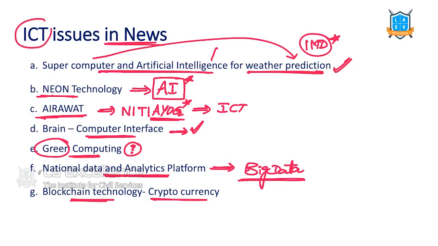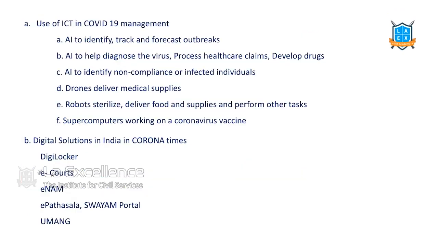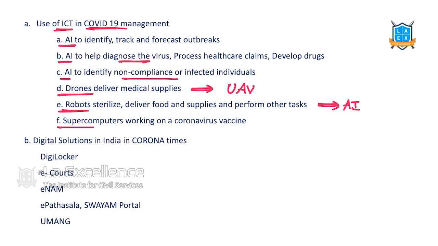So ICT as an issue is in news for these, and there are other areas. Here, use of ICT in COVID. We are using AI for many purposes: to track the outbreak, to diagnose the virus, to identify non-compliance. Drones are also applications of ICT. These are called unmanned aerial vehicles. We are using them. Robots with artificial intelligence, we are using them. Supercomputing, we are using them to make the vaccines.